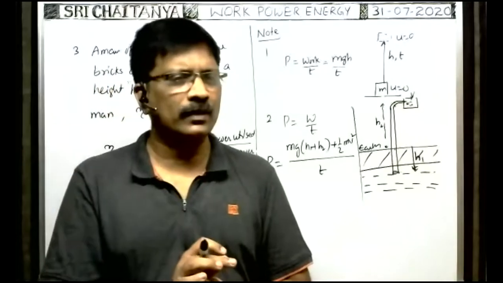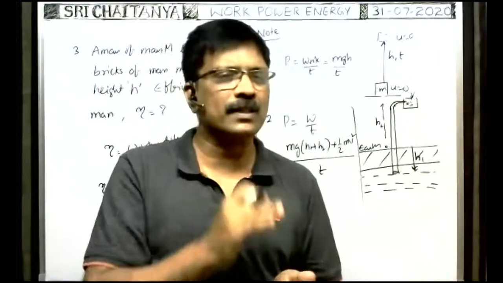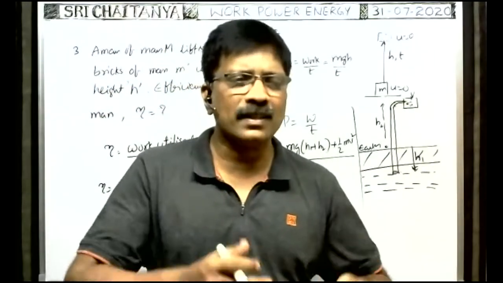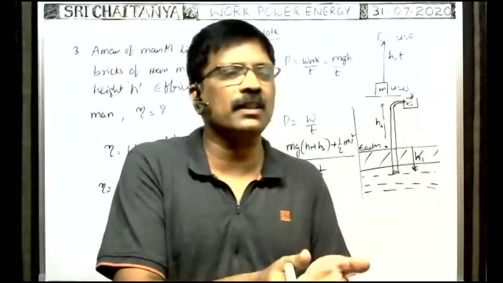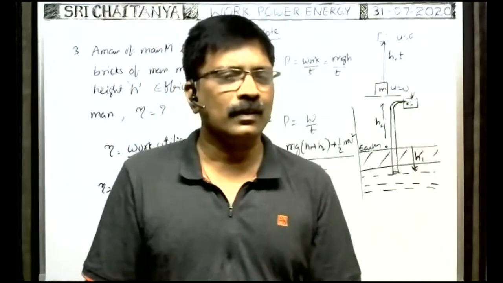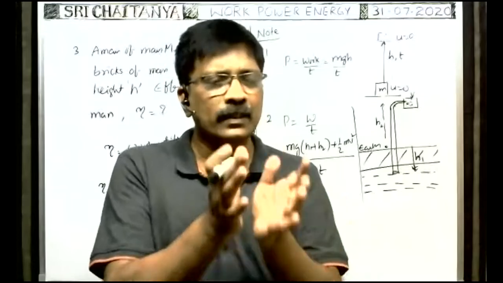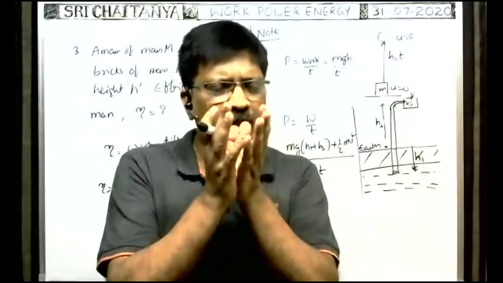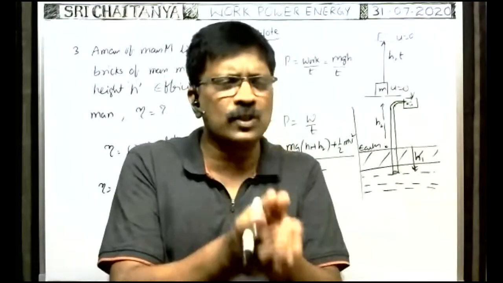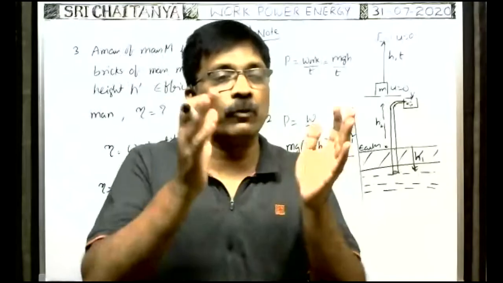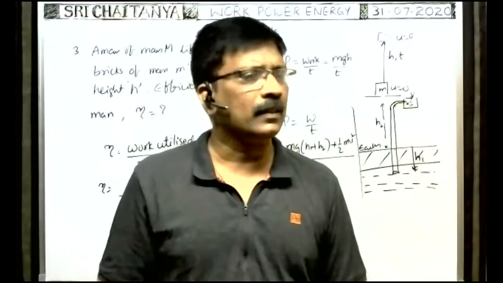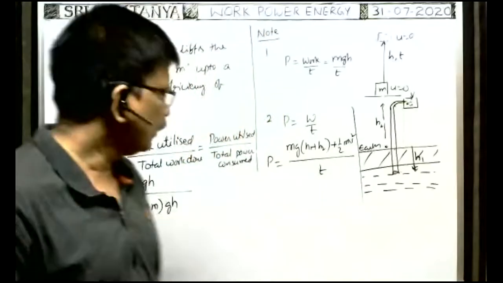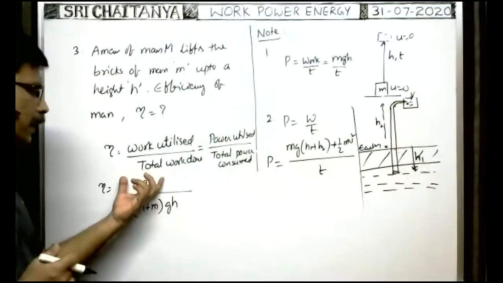And you do more work and lift more bricks in such a way. But as his mass is more, more work is to be done just to lift the 3 bricks. But the useful work is only that he lifted 3 bricks. That is only the work done to lift the 3 bricks is the useful work. But the remaining work is totally utilized to lift himself. That is not taken into account by the other person. That's why work utilized is equal to mgh only.